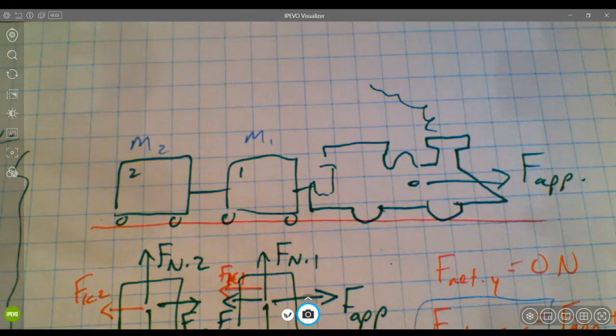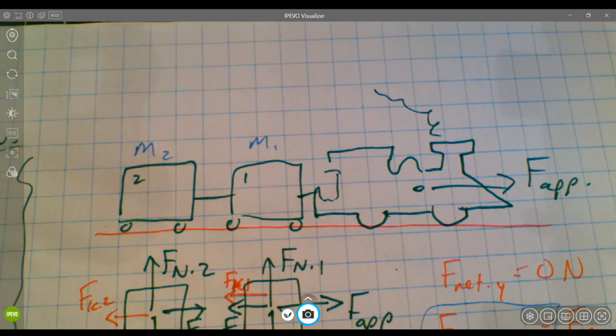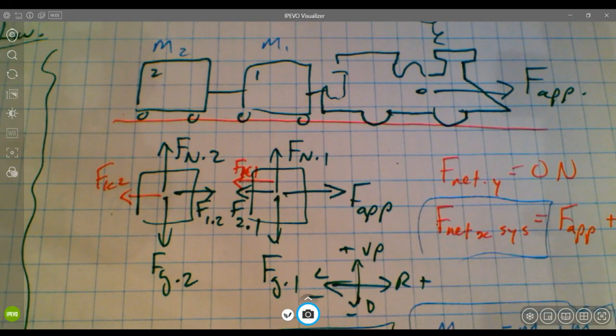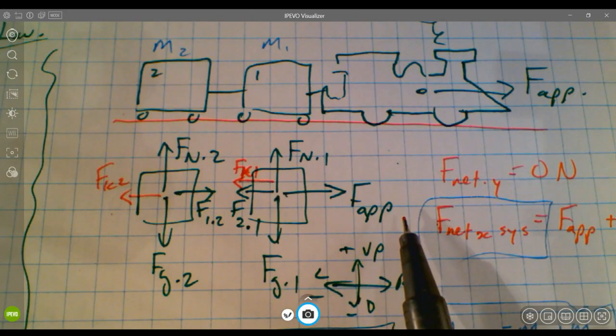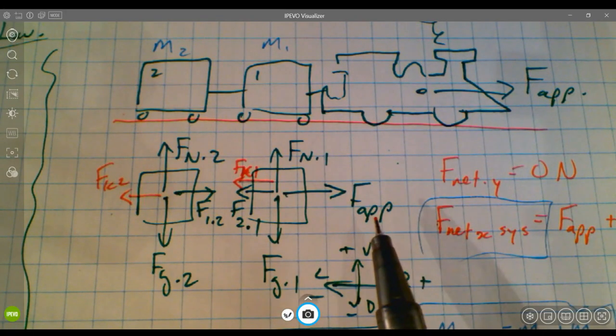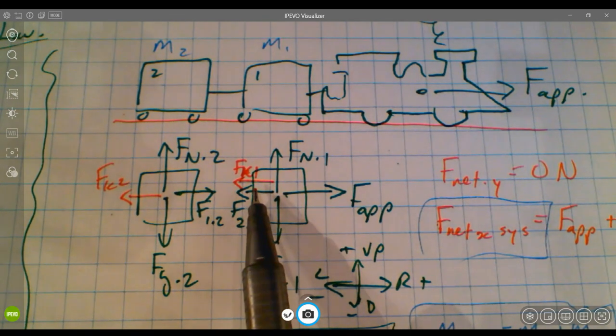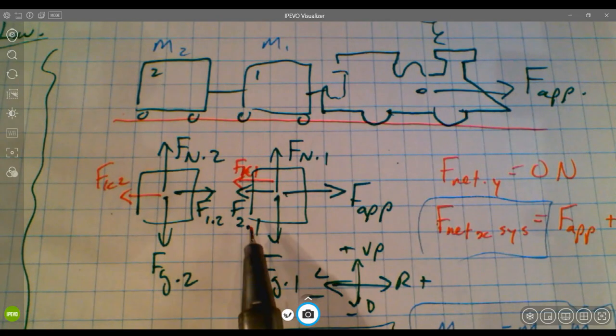Then maybe we talk about something like a train. And this is a situation where we're not just sitting static, we're in motion. We've got mass 2, we've got mass 1 being pulled by the applied force of a train engine. And the free body diagrams that arise from that might look something like this. We've got normal force and gravity acting on both bodies. We've got the applied force pulling on the first cargo car, freight car. We've got friction acting on that first car, friction acting on the second car. We've got internal tension forces, force of 1 on 2 and force of 2 on 1, linking those two train cars together, but they're two distinctly separate free body diagrams.